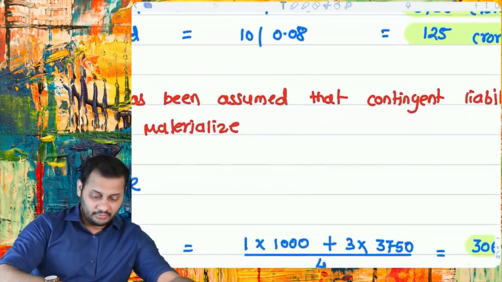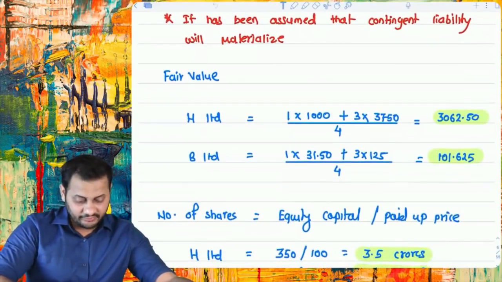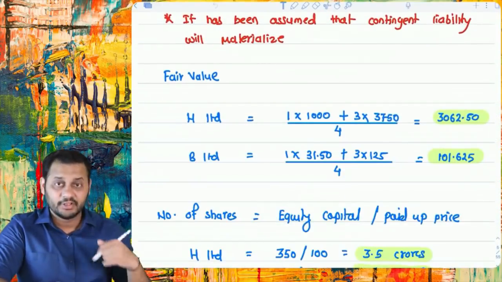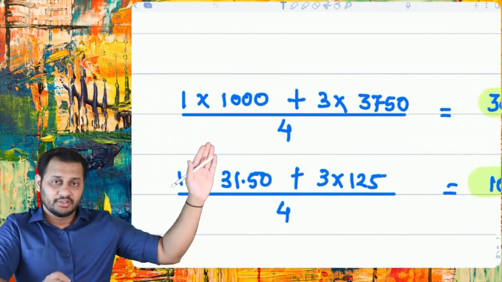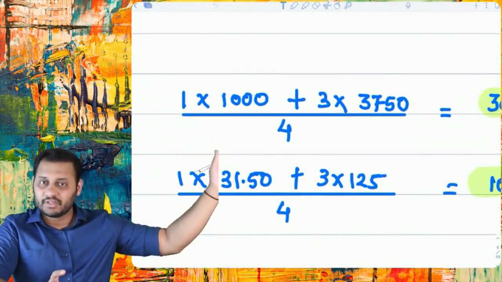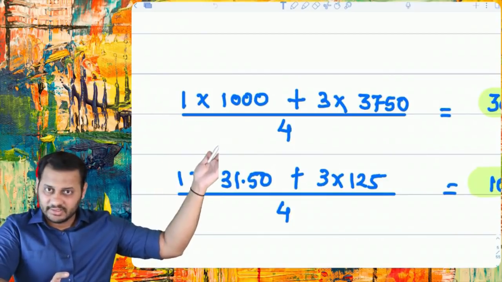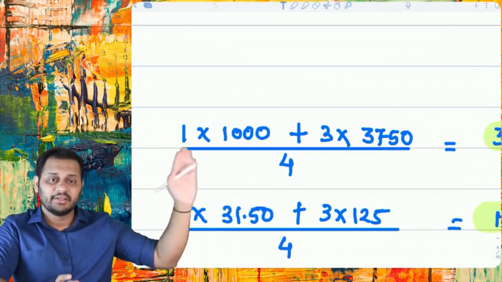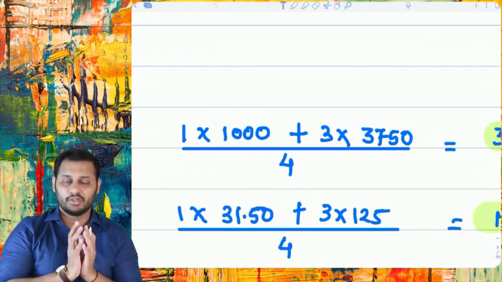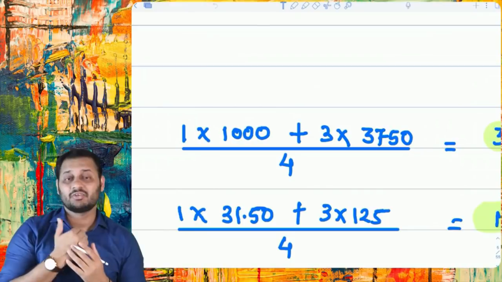Then we calculated the fair value of both the companies. We assigned a weight of 1 to 1000 net asset value and 3 to 3750 the earnings capitalization method, and divided it by 4. Why 4? Because 1 is the weight here, 3 is the weight there. Total weight is 4. So 1 by 4, 3 by 4. This is called weighted average.